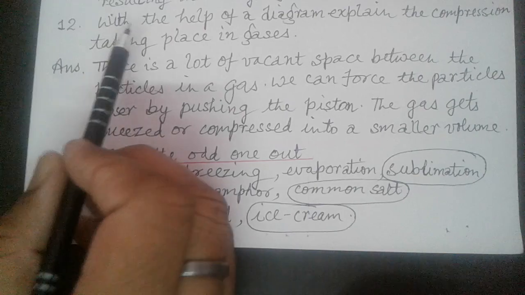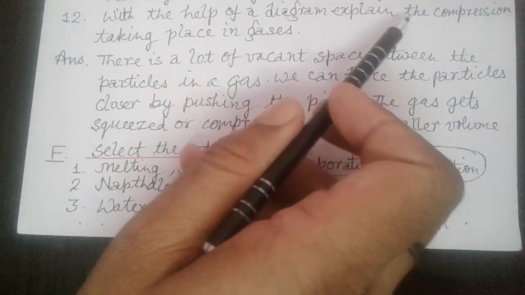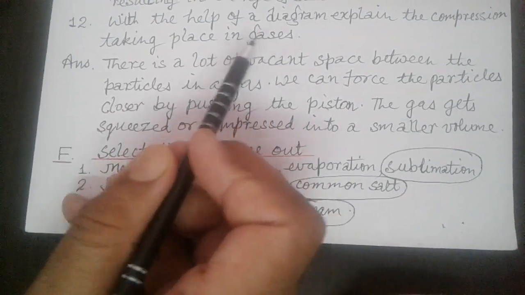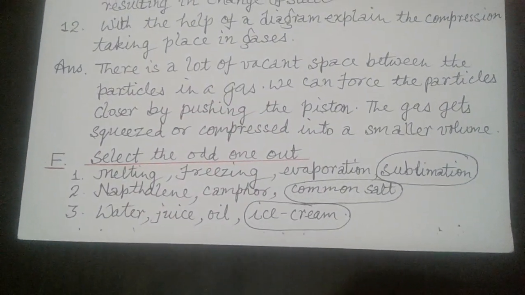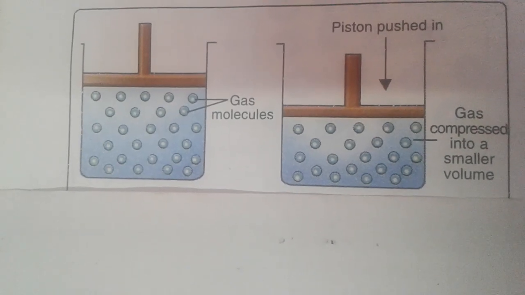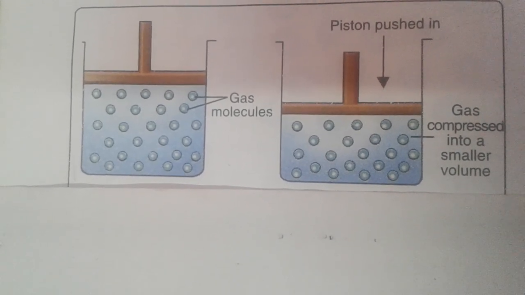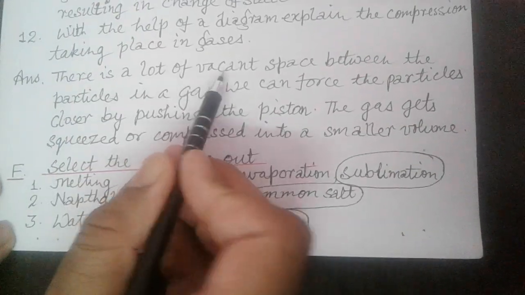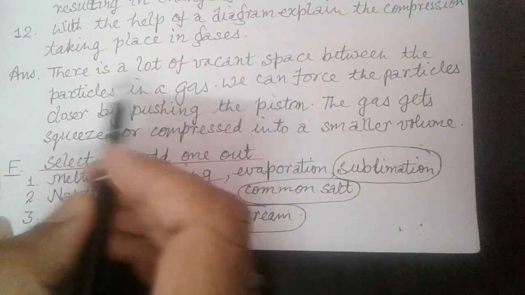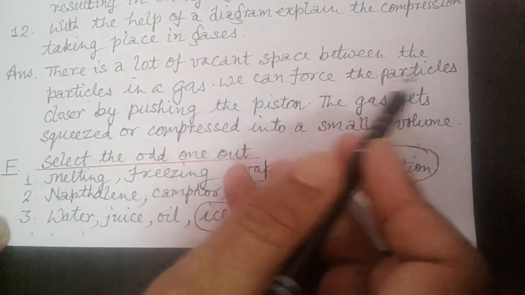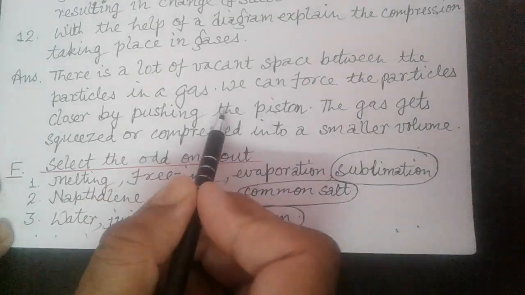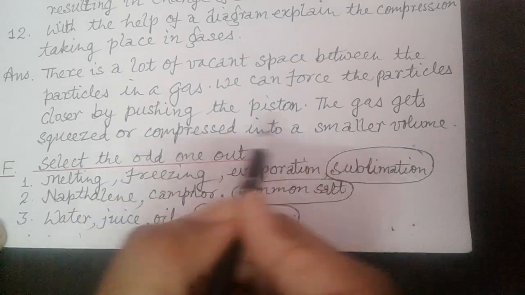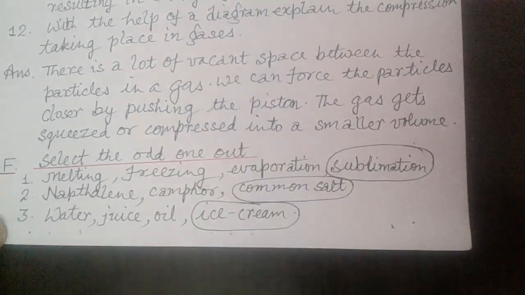Now question 12. With the help of a diagram, explain the compression taking place in gases. I'll show you the diagram first. You have to draw this diagram in this question. Now the answer is: there is a lot of vacant space between the particles in a gas. We can force the particles closer by pushing the piston. The gas gets squeezed or compressed into a smaller volume.